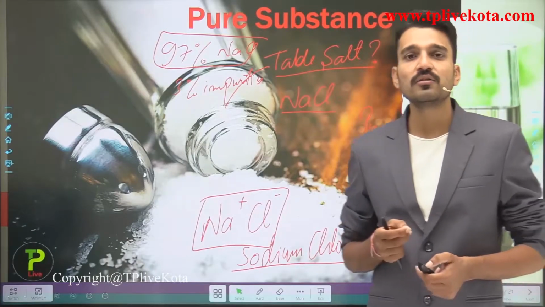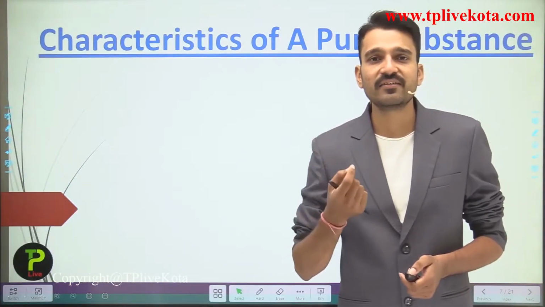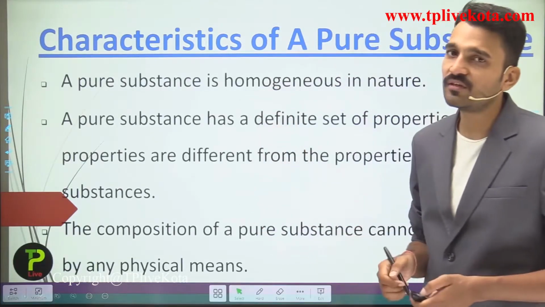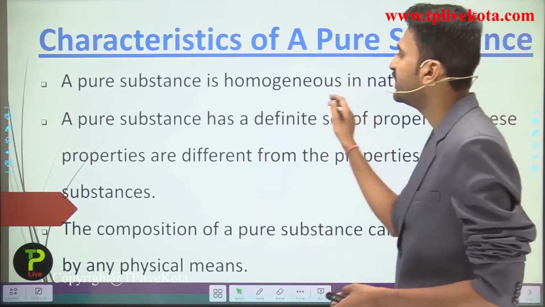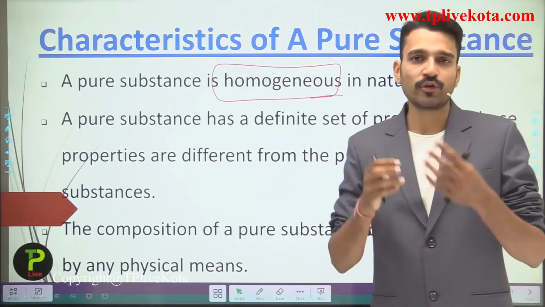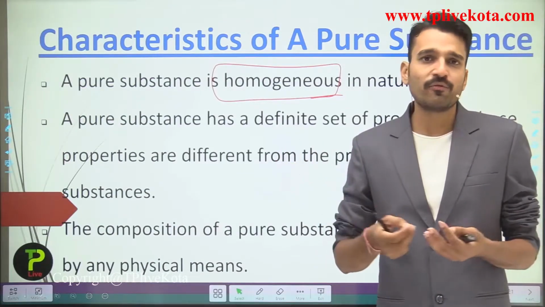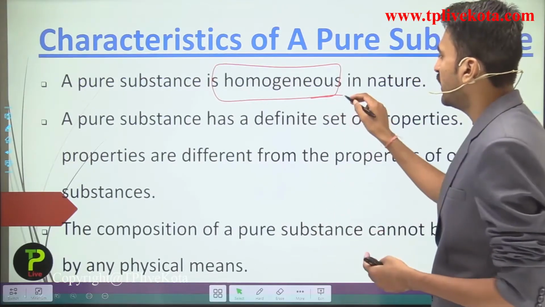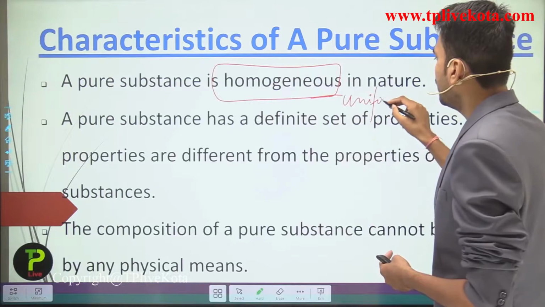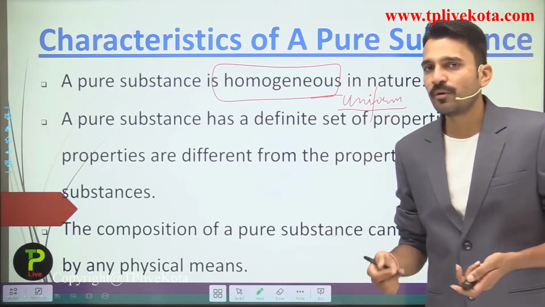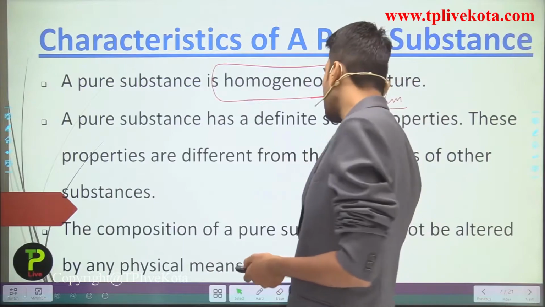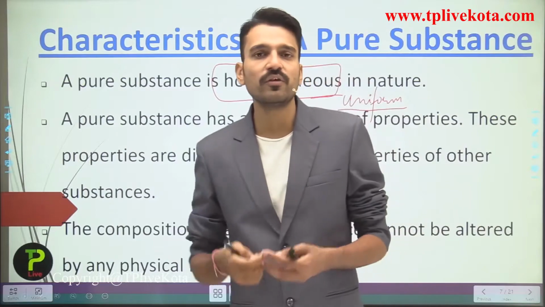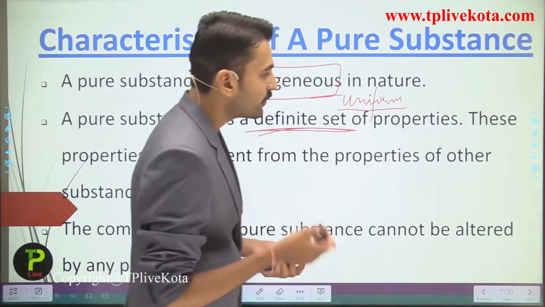So it's time for us to move on to the characteristics of pure substances. What are the characteristics of pure substances? Here students, pure substances are homogeneous in nature. It simply means they are uniform. You cannot identify different types of particles or different layers being present. The second characteristic is that a pure substance has a definite set of properties, and these properties are different from the properties of other substances. How are they different?